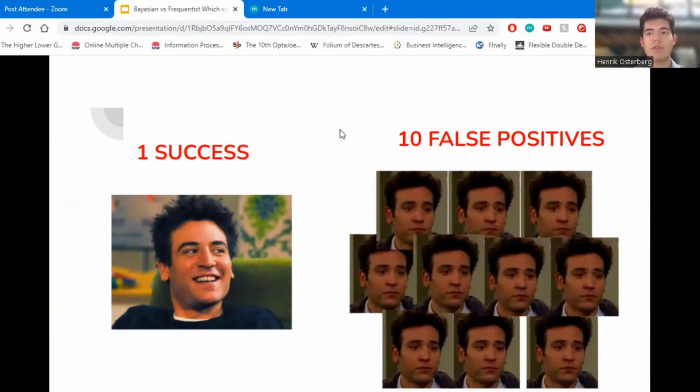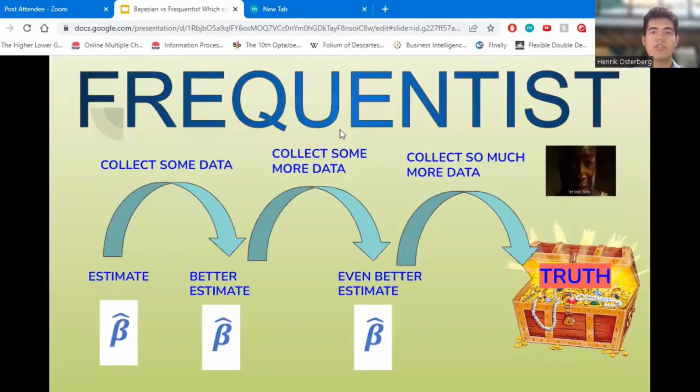However, my frequentist friend has walked in the room and has something to say. Now, the frequentist works by treating the parameter as a singular value. This approach doesn't need any prior assumptions and instead builds up understanding of the value of the parameter by increasing the sample size of the data. By looking at more and more samples of data, this approach gains more information about what we're trying to estimate and moves closer and closer to the truth.